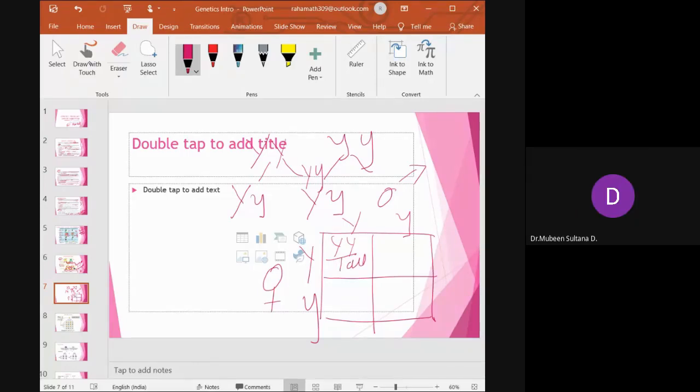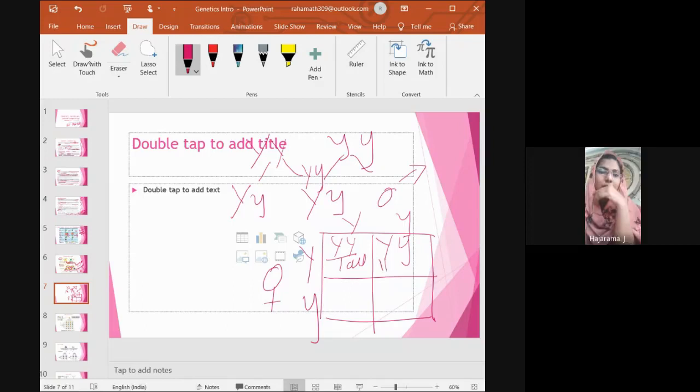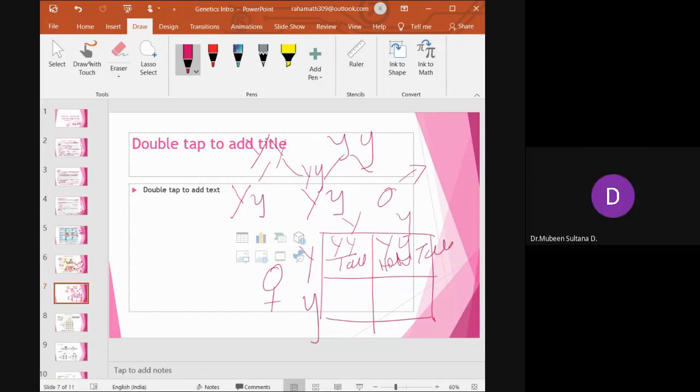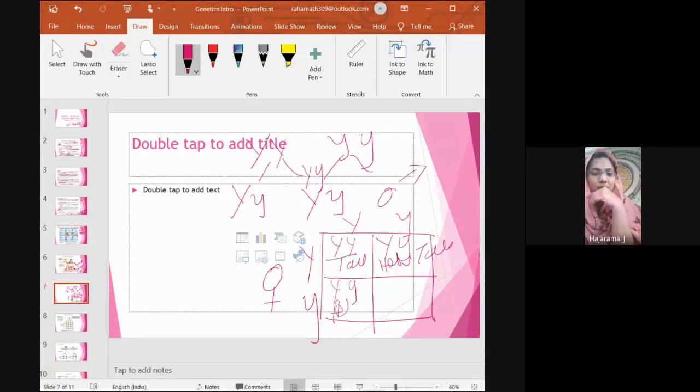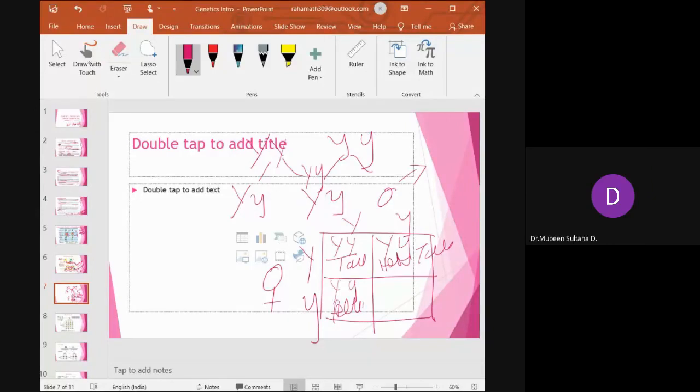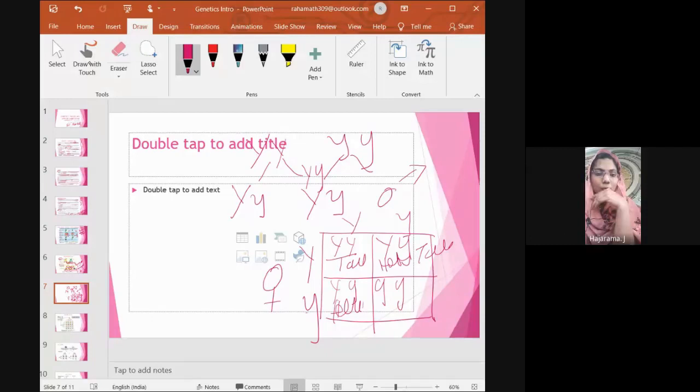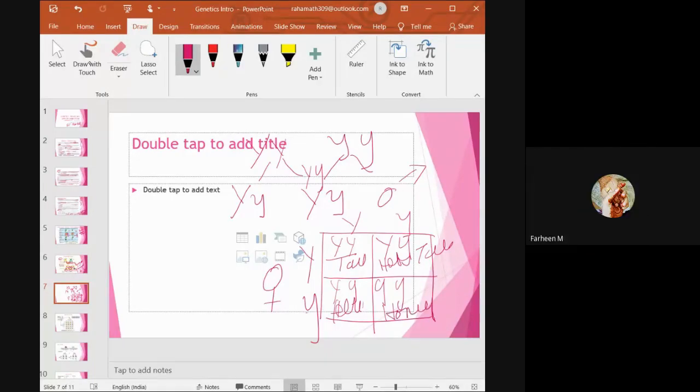Okay, so next, what do I do? This Y and this y I'm taking. What is this? Tall, heterozygous. Yes, heterozygous tall. Third, look, I'm taking this Y and this small y. What is this? Again, heterozygous tall. Finally, I'm taking the small y and the small y. What is this? Homozygous recessive, a dwarf plant.